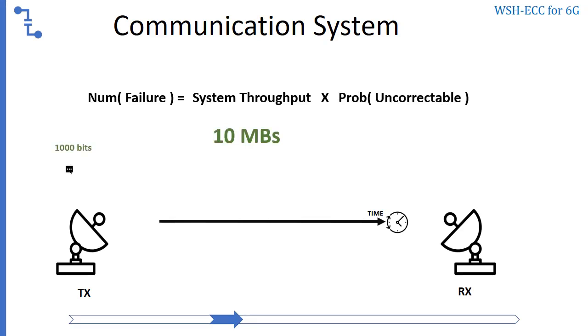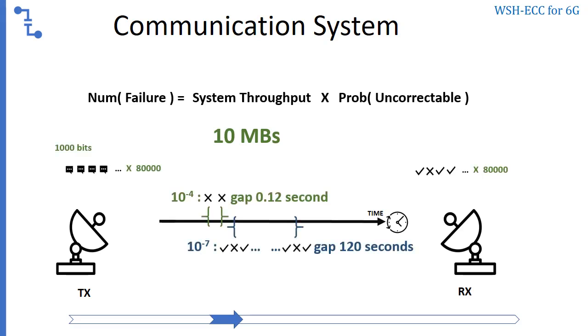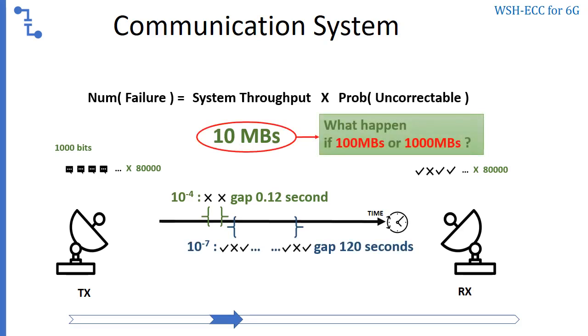What is the difference between 1 times 10 to the power of -4 and 1 times 10 to the power of -7 of an uncorrectable failure rate? The former will have an uncorrectable event about every 0.12 seconds, while the latter interval is about 120 seconds, 2 minutes. Viewers of the video can speculate: if we increase the transfer rate to 100 megabytes per second or 1000 megabytes per second, what is the interval between failures?